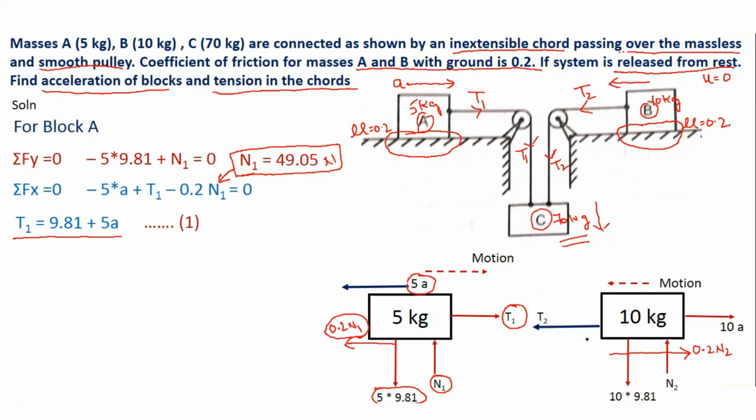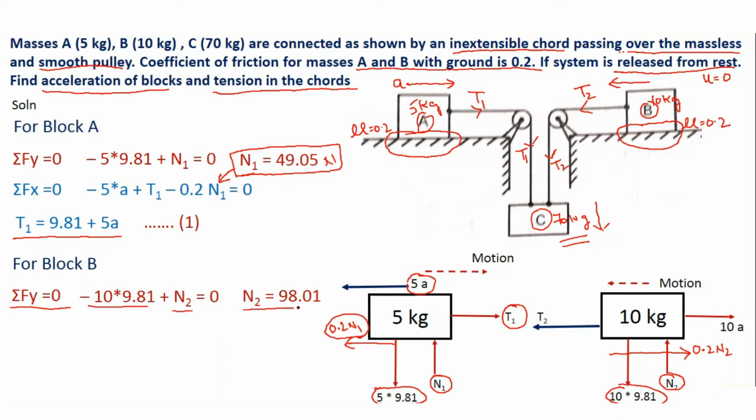So let us start with that. Starting with summation of Fy equal to 0, we have two forces in the y direction, N2 and 10 into 9.81. So I will get minus 10 into 9.81 plus N2 is equal to 0, wherein I will get the answer for N2 as 98.01 newtons. Now going for Fx equal to 0, this force going towards the left side will be minus T2, this going towards the right side plus 10A, this going towards the right side 0.2 N2, and all this should be equal to 0.